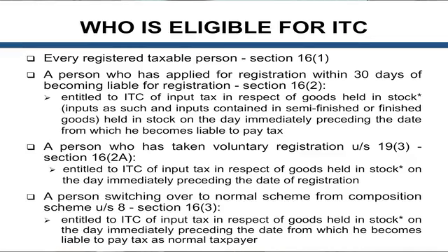on the day immediately preceding the day of payment of tax. See, that 30 days liability is for registration, but the taking of credit will come only when you are eligible to pay tax. You cannot take credit because you are at 9 lakhs and getting 9.5 lakhs in the next 30 days. You should take credit not on the 30th day, but on the day when you are eligible to pay tax after 10 lakhs.